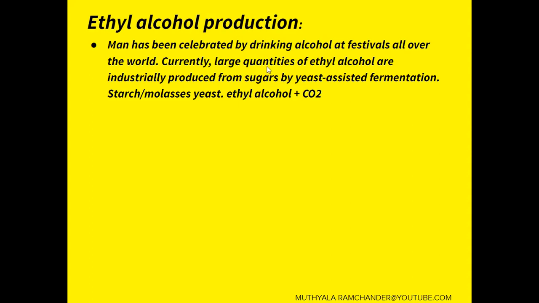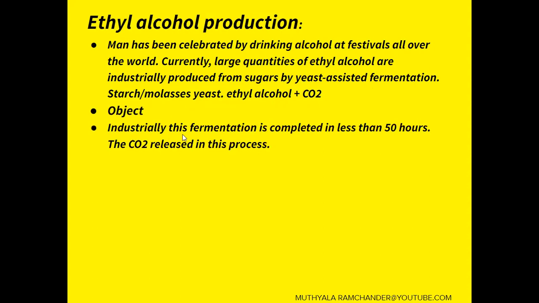Currently, large quantities of ethyl alcohol are industrially produced from sugars by yeast-assisted fermentation. Sugars, molasses, add yeast to produce ethyl alcohol with carbon dioxide. Industrially, this fermentation is completed in less than 50 hours and releases carbon dioxide in this process. The carbon dioxide is converted into dry ice.